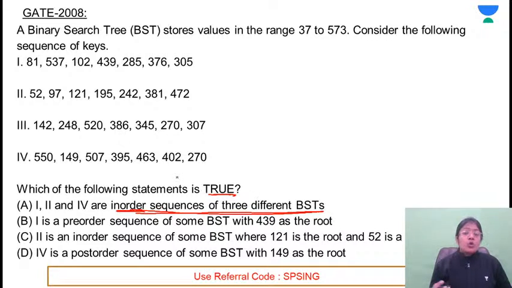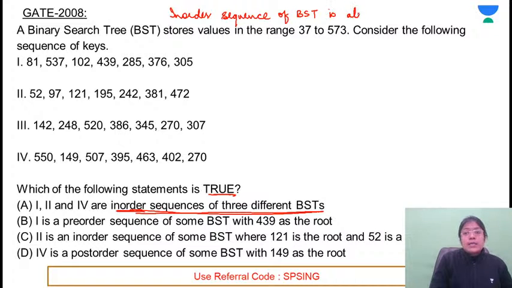अब इन ऑर्डर में रूट एलिमेंट कहीं पे भी अवेलेबल हो सकता है, इस तरीके से आप सर्च नहीं कर सकते. You know one property: the in-order sequence of a binary search tree is always an ascending order. Yes, always an ascending order.